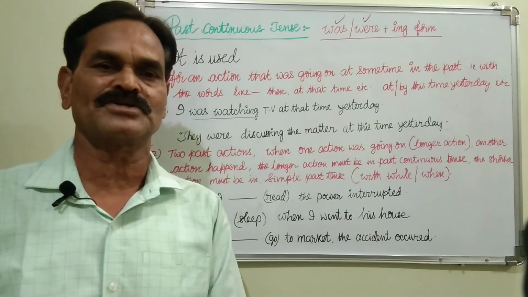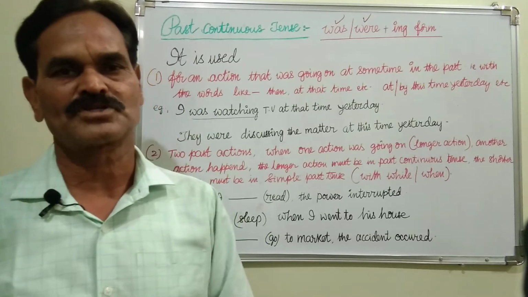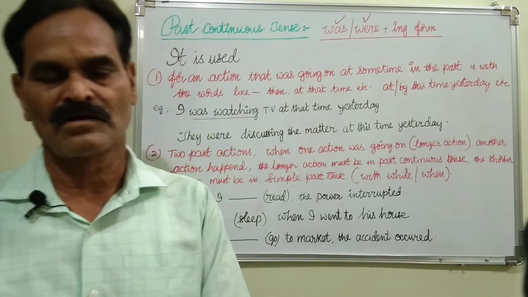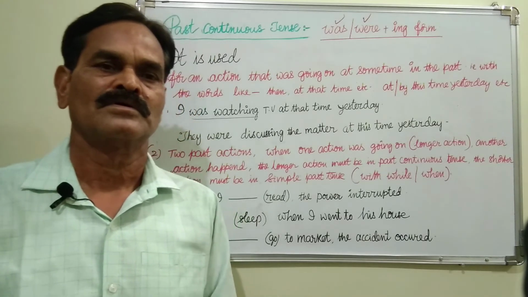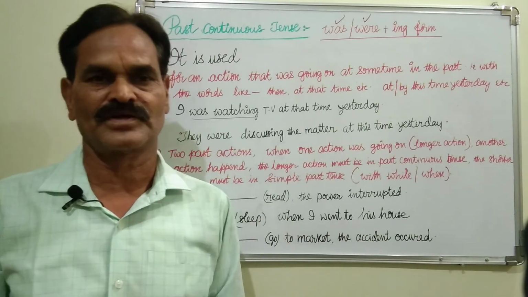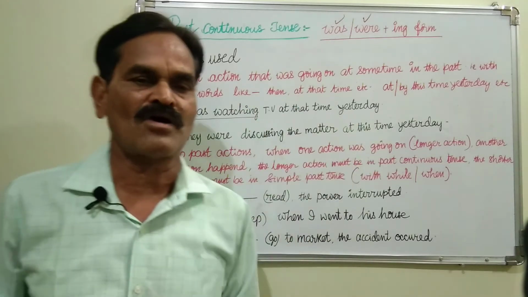In the past means it might be yesterday, last week, last month, last Monday, last Sunday, last January, or some year like 2015 or 2018. We will take that past time.